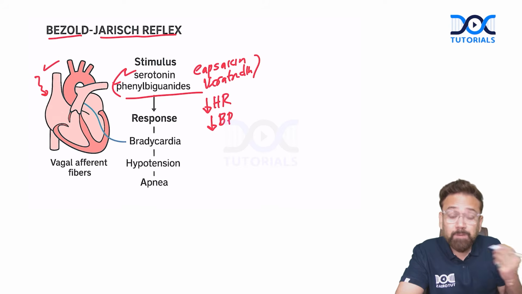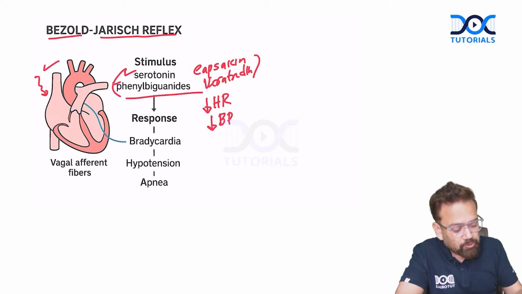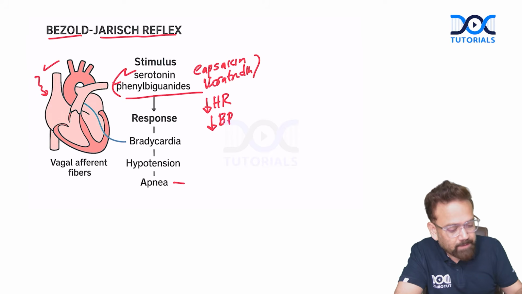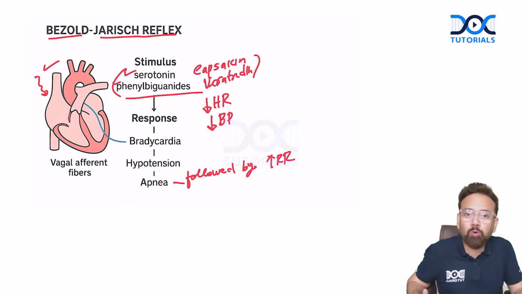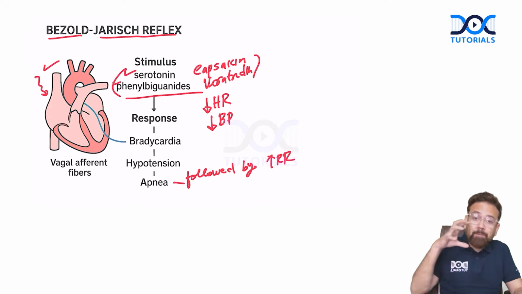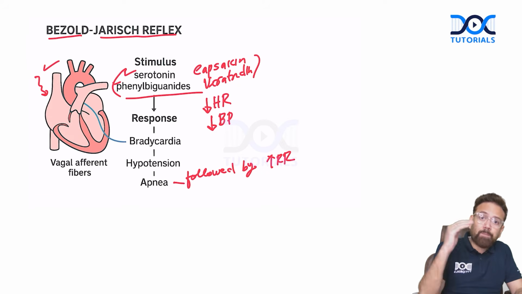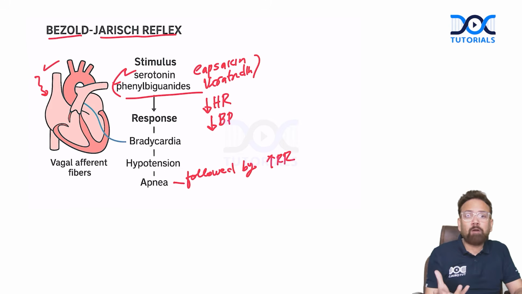Even respiration will stop, but whenever you try to stop respiration, apnea is followed by rapid breathing. So it is a shutdown of the system. BP low, heart rate low, but because apnea will cause buildup of carbon dioxide, it is bound to have hyperventilation. So no need to mug up.